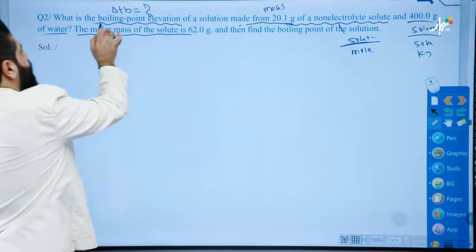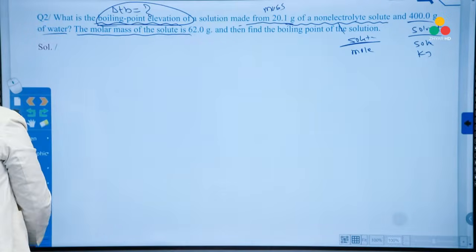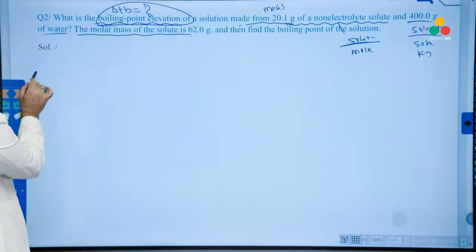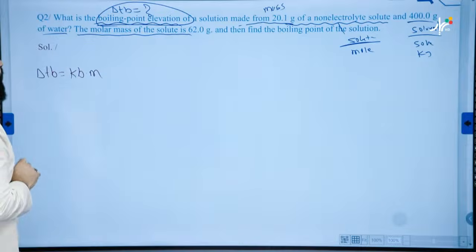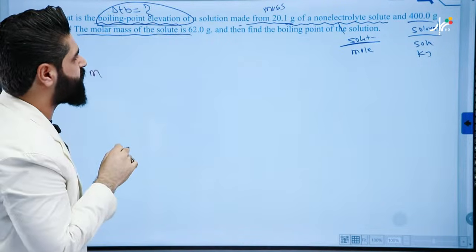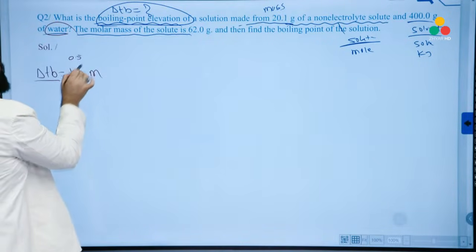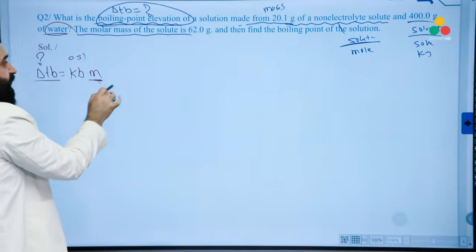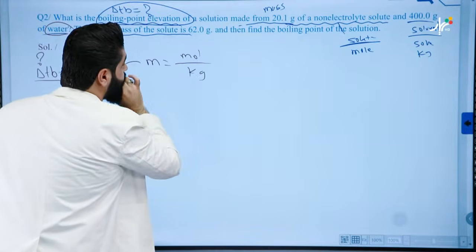So the first one, we should calculate delta TB. Let's write both formulas of delta TB. The formula for delta TB equals Kb times molality. To get this, do we have Kb? Yes, the solvent is water, so Kb is 0.51. Good. How about molality? Because we need to find out this. We don't have molality. Molality equals mole over kilogram.